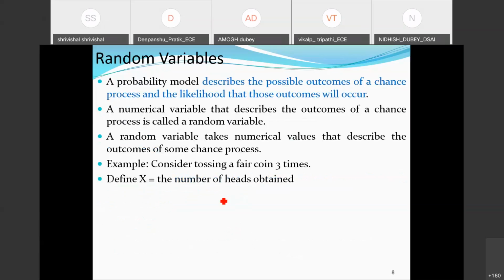Okay. So if we define it more systematically, we could say a probability model. Once we define the probabilities, if you remember, we talked a lot about uncertainties.